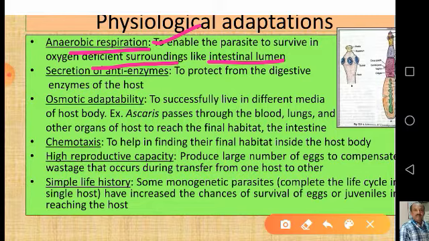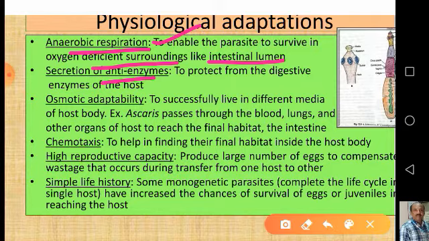Then the second one is secretion of anti-enzymes, and sometimes mucus also. The intestinal flatworms secrete anti-enzymes which neutralize the digestive enzymes of the host. Generally, tapeworms stimulate the host intestine to produce a large quantity of mucus, which surrounds the parasite to further reduce the action of host enzymes. So actually they are very clever in this case.